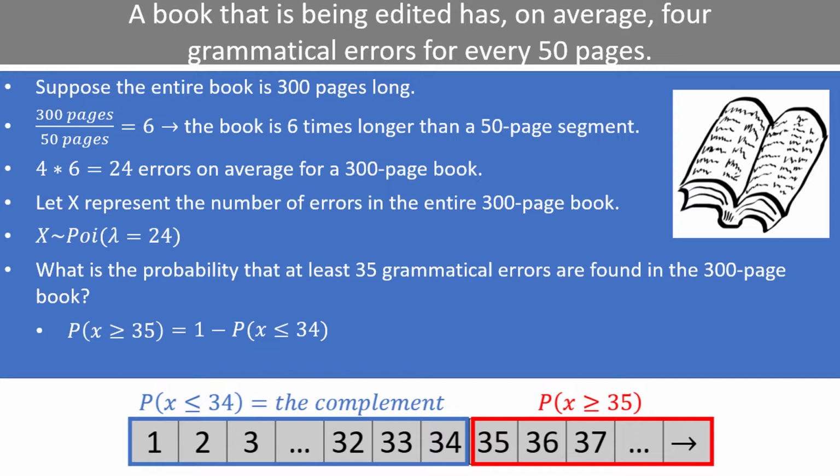We can use the Poisson CDF function to solve for the probability x is less than or equal to 34. We have 1 minus Poisson CDF 24, 34, which is equal to 0.0206. There is a 2.06% chance that there are at least 35 errors in the entire 300-page book.